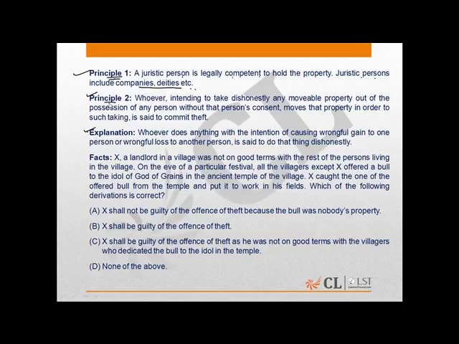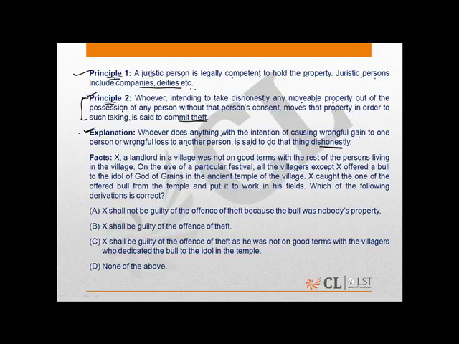Now, principle 2, on the other hand, states that whoever, intending to take dishonestly any movable property out of the other person's possession, commits theft. Basically, it defines for us the offense of theft and all the essentials therein. Let's move on. What is the explanation? Whoever does anything with the intention of causing wrongful gain to one person or wrongful loss to another person is said to do that thing dishonestly.